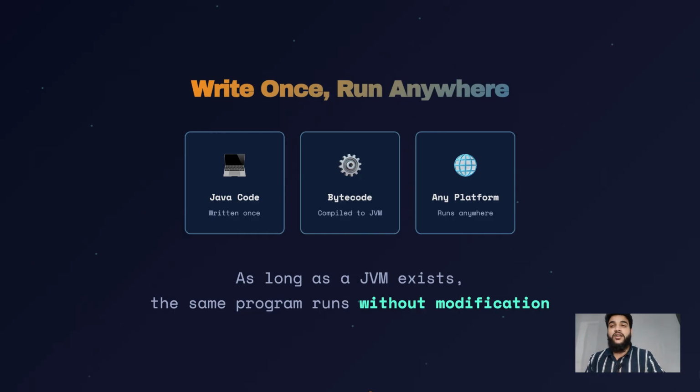When you compile Java code, you don't get machine specific code, you get a special type of code called bytecode. This bytecode runs on the Java virtual machine only. Each operating system has its own JVM. As long as the JVM exists in that architecture, the same compiled Java program can be run without modification whatsoever.